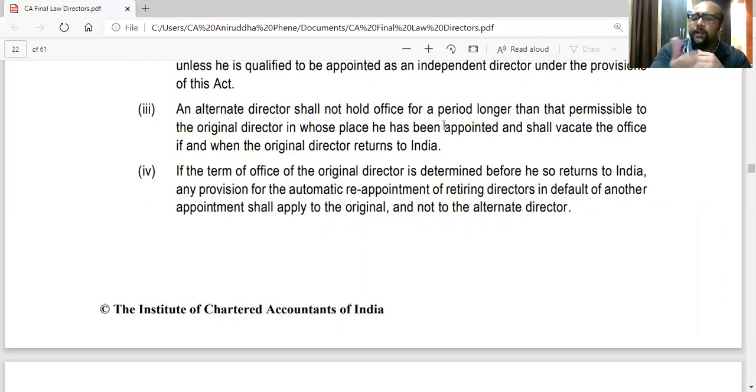So, for example, if the original director is retiring at the AGM and no person is appointed in his place, neither at that AGM nor at the adjourned AGM, then he will get reappointed, not the alternate director. So, automatic reappointment is for the original director, not for the alternate director.